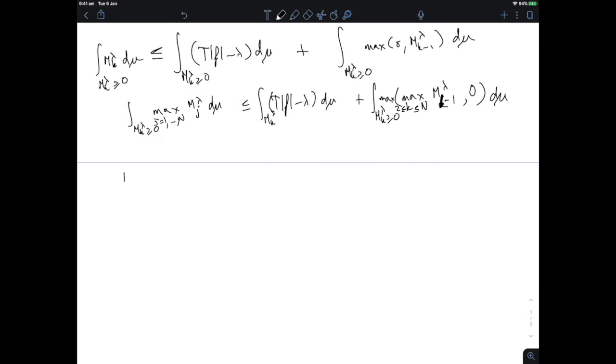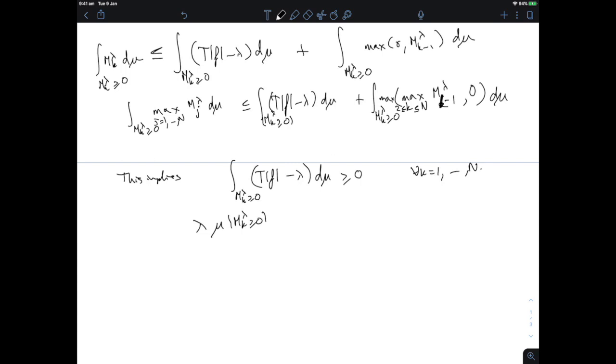And so what we would get is that the integral over the set where m_k lambda is non-negative of Tf minus lambda d mu has to be non-negative, and that is for every k equal 1 to n. Right, so now that tells me something. That tells me that lambda times the measure of the set where m_k lambda is non-negative has to be smaller than the integral over that set of Tf d mu.